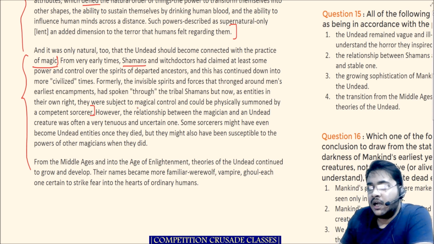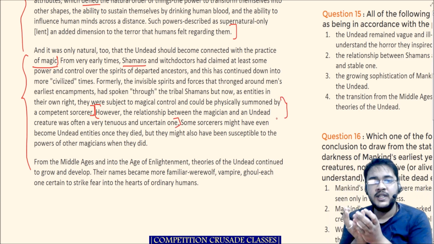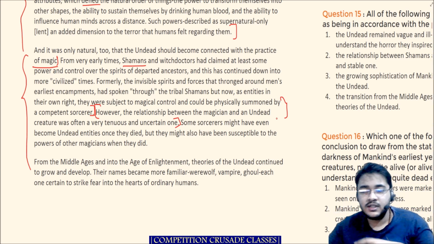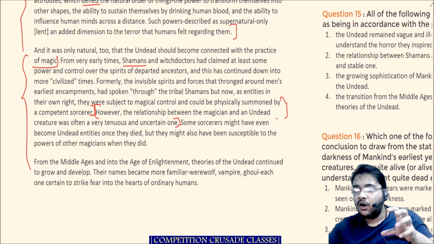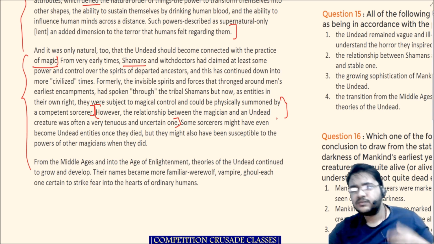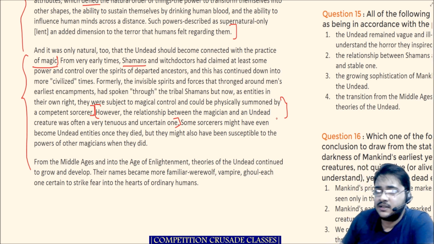However, the relationship between the magician and the undead creature was often a very tenuous and uncertain one. So this is an important line. And why is it important? Speaking of the undead and how they connected with their shamans or the sorcerers, we're talking about the relationship between the undead and the magician. And it was an uncertain one, a very tenuous and uncertain one. This is a difficult word, tenuous.